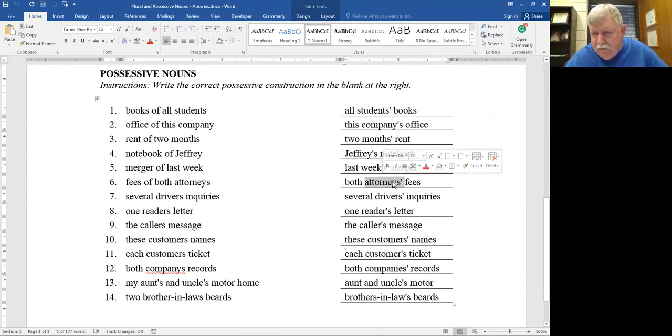Here's another one. Attorneys, apostrophe. Drivers, apostrophe. So really the only rule you need to remember is every time you have a choice of making something possessive, find out if it's plural and it ends in S. If it is, you just need an apostrophe. Otherwise, it's going to get an apostrophe S on every one of them. So maybe that'll help you out.